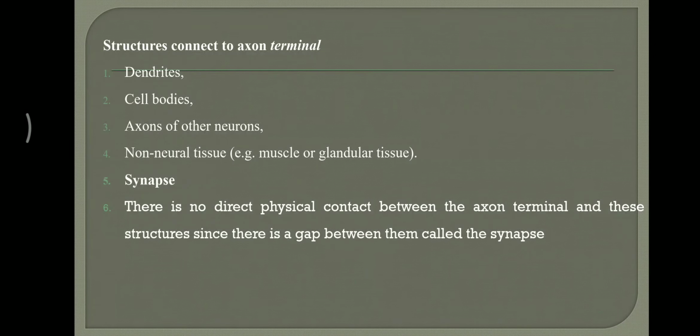We can see dendrites connected, cell bodies connected, axons of other neurons connected, and also non-neural tissue, muscle or glandular tissue. Muscle we have already studied, the neuromuscular junction. If a muscle is connected to a neuron, there will be a junction formation. That junction is called neuromuscular junction.